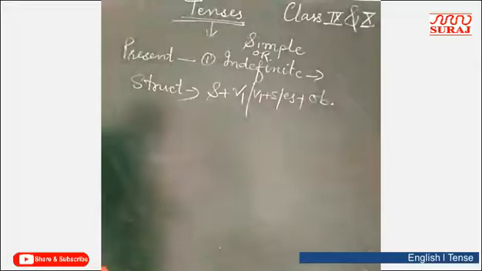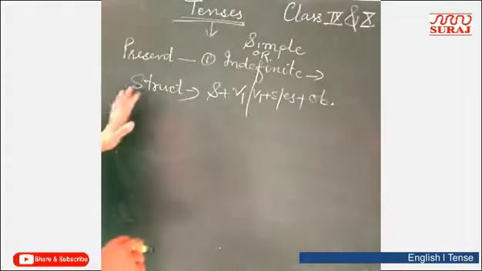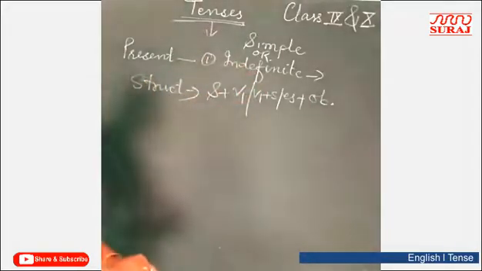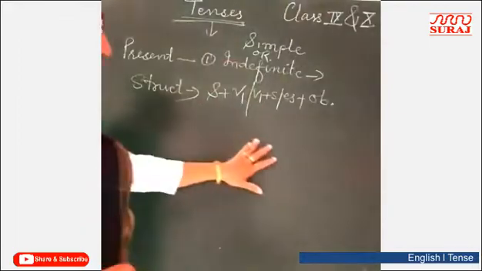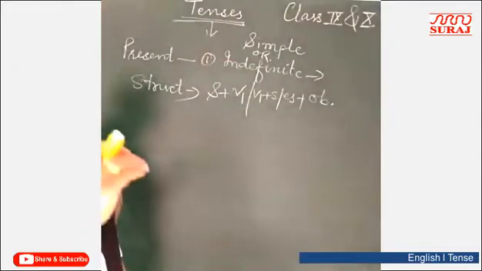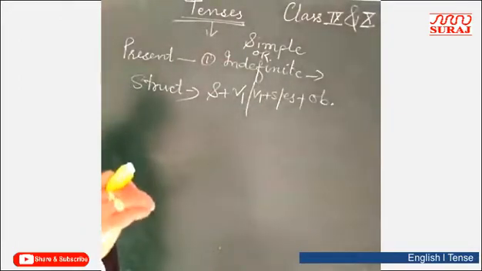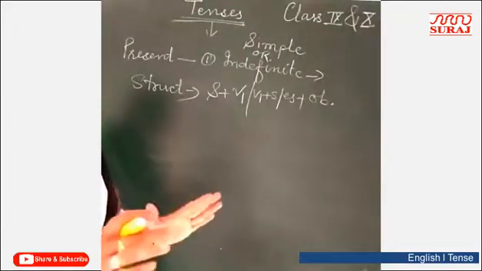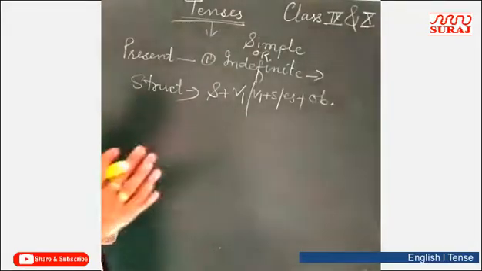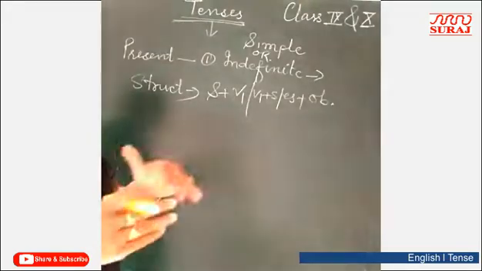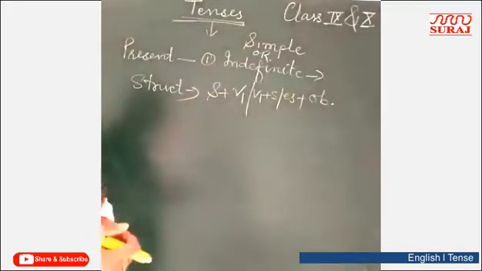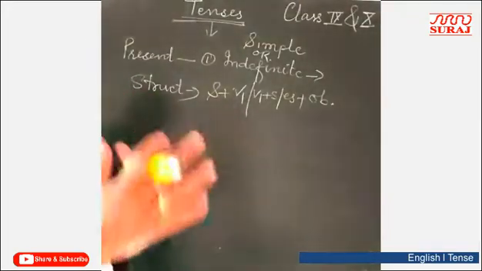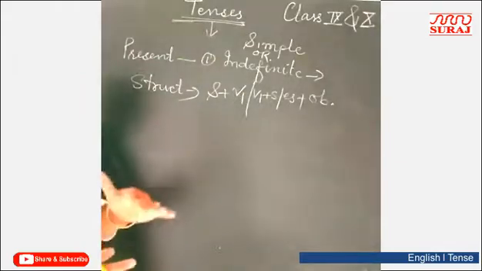As I told you, I think I have not told you the types of sentences. As you know, a group of words which gives complete meaning is called a sentence, and a group of words which does not give complete meaning but gives some meaning is called a phrase. Further, we will know how many types of sentences there are.